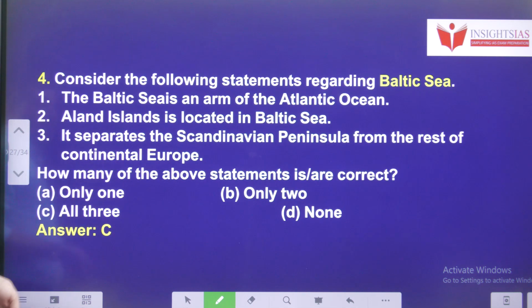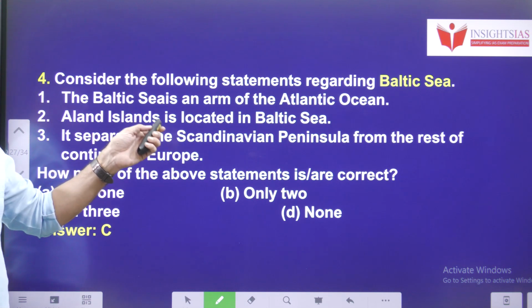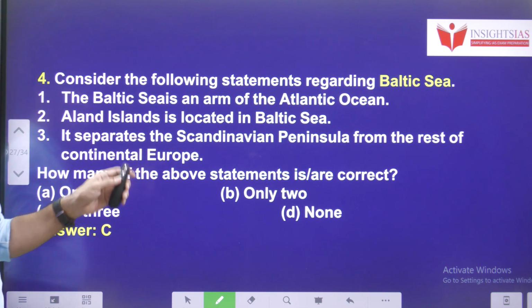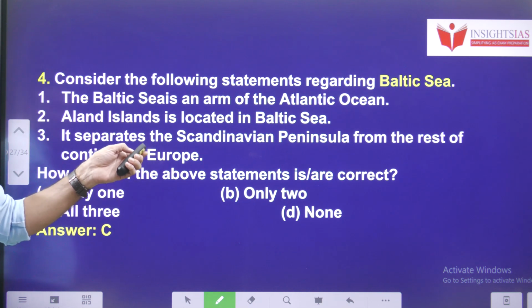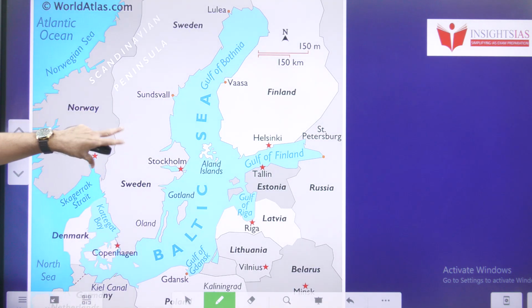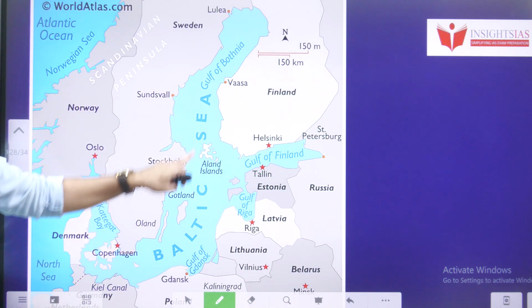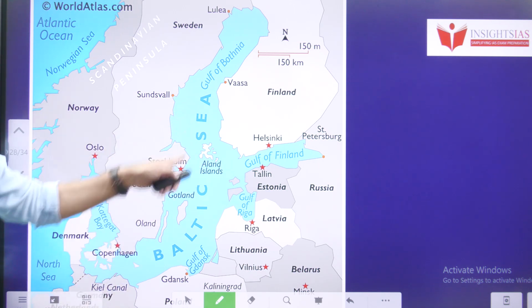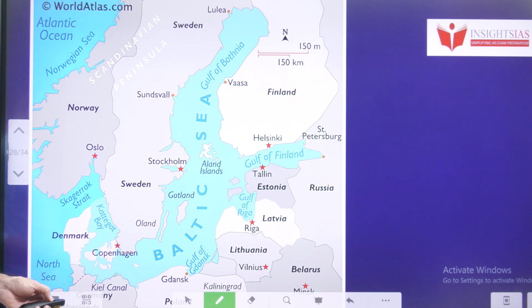Fourth one, consider the following statements regarding the Baltic Sea. The Baltic Sea is an arm of the Atlantic Ocean, of course an extended arm. Åland Islands is located in the Baltic Sea. It separates the Scandinavian peninsula from the rest of continental Europe. Okay, the Scandinavian peninsula from the rest of Europe, the Baltic Sea, Åland Islands are there, and it is an extension of the Atlantic Ocean. All the 3 statements are right.